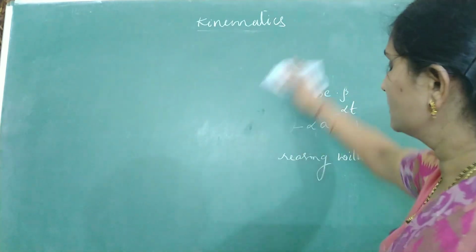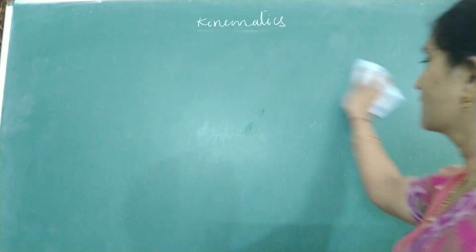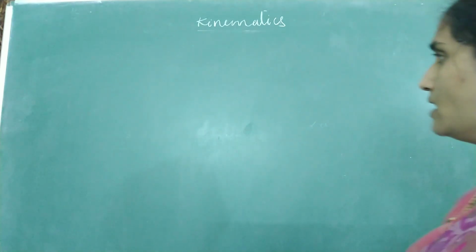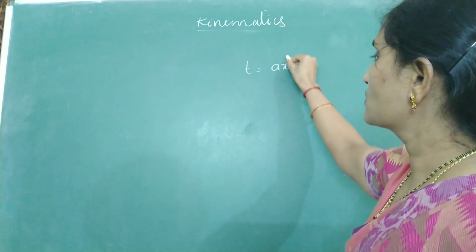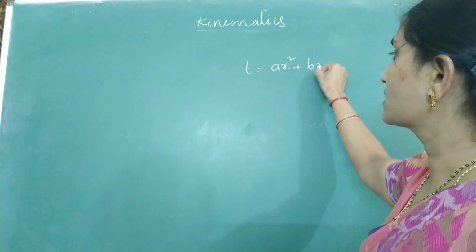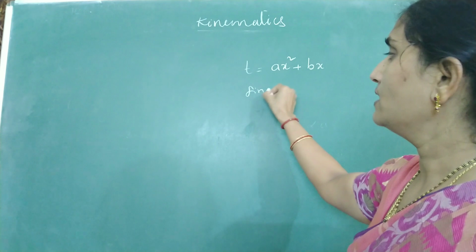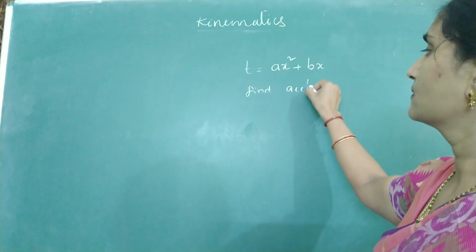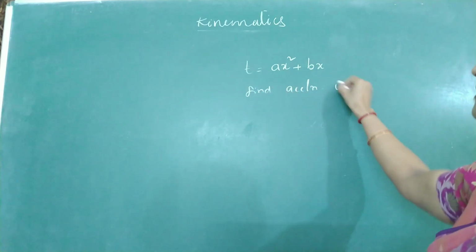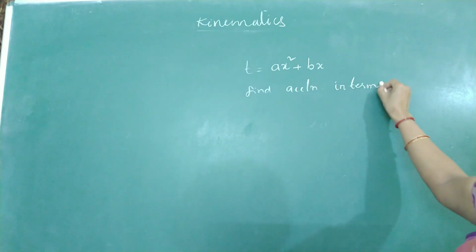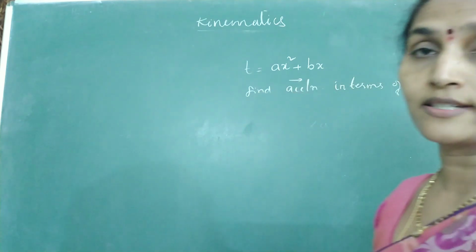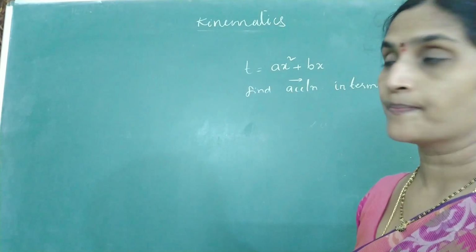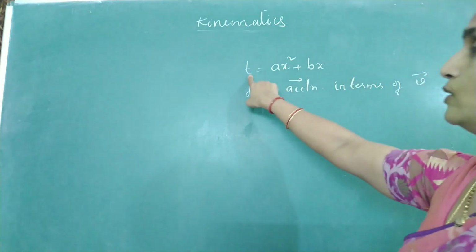This is a very often repeated question. If t is equal to ax square plus bx, find acceleration in terms of velocity. Okay, we need to find the acceleration as a function of v. For that, look at the relation.